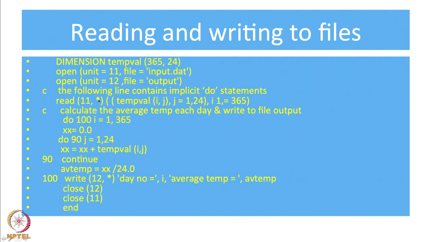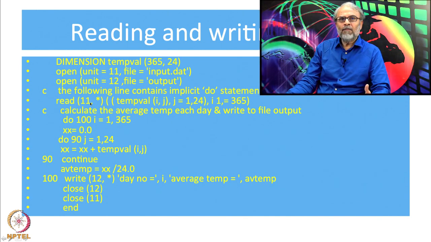All our earlier statements were read(*,*), because the first star referred to the screen. Now for the first time, instead of a star, I have 11. That 11 means I read data from the file input.dat. So this is the first way my read statement directs the program to read from input.dat because of this 11. So now I should have given two do loops. Remember, in the last program I had two loops, one for variable i and one for variable j.